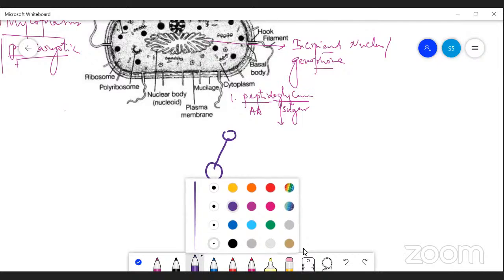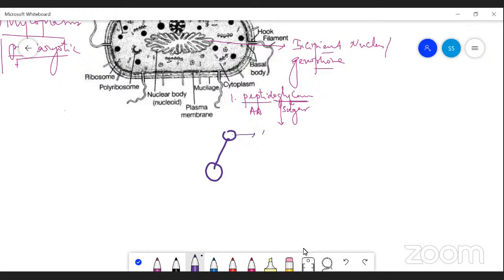The first sugar is N-acetyl glucosamine. The alternative, another amino sugar, is N-acetyl muramic acid.